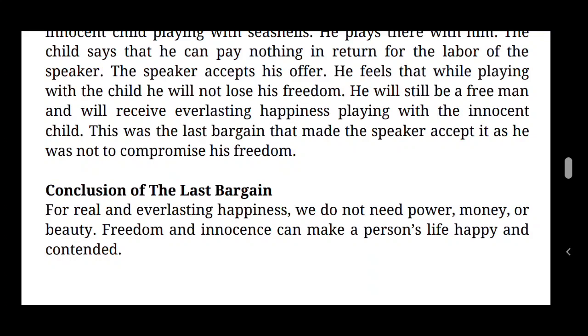They can make a person's life happy and contented. So if you want to be happy, you need to have freedom and innocence within you. That is the real everlasting happiness that one should need in their life. So that is the conclusion of the poem The Last Bargain, children.